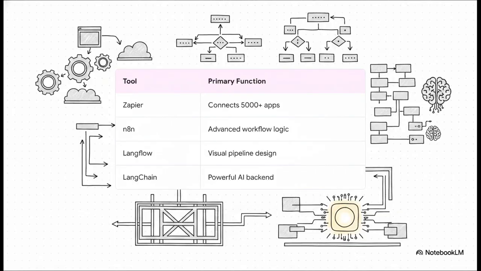Here's your core toolkit. First is Zapier, which is just an incredible no-code powerhouse that handles API connections to over 5,000 different apps. Then there's N8N. You'll use this to build advanced workflow logic, and it's fantastic for keeping your API costs remarkably low. Now, for troubleshooting logic and making sure you don't hit any nasty performance bottlenecks, you'll want to use LangFlow, which is a great visual pipeline builder. And finally, running the whole backend is LangChain, your heavy-duty framework for building sophisticated AI apps.